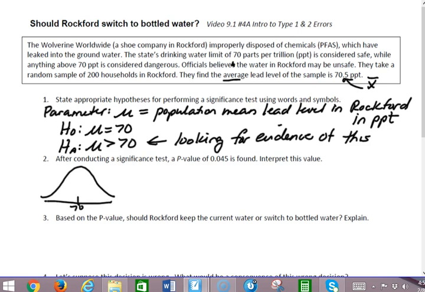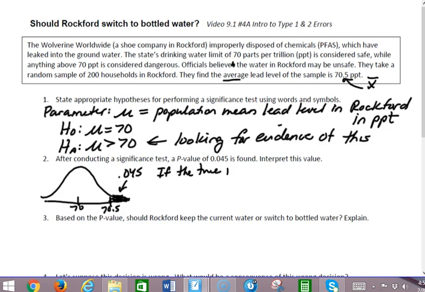Given that the mu is really 70 parts per trillion, we got a sample, an x bar of 70.5, and the area on the curve beyond that is the 0.045. In other words, 4.5% of the time we're going to get a sample that is 70.5 or higher if the null hypothesis is true.